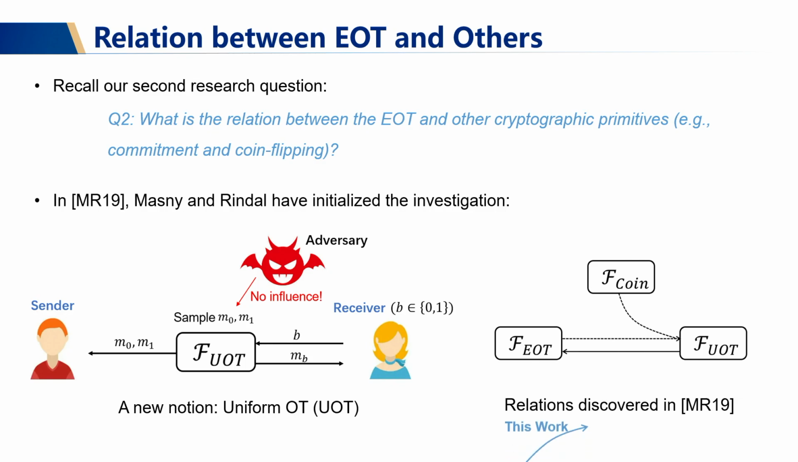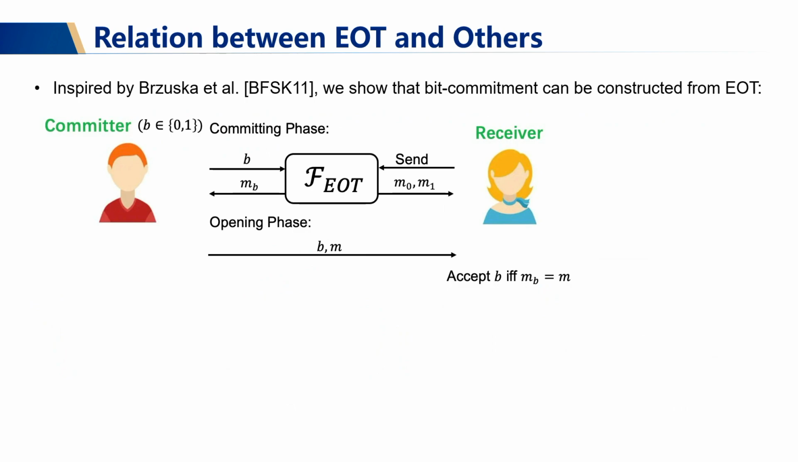And in this work, we will show you that EOT actually implies coin flipping. And therefore, EOT implies UOT. We start by showing that EOT implies bit commitment. And our construction was inspired by BFSK11. Recall that in BFSK11, the authors showed that the standard 1-out-of-2 OT implies bit commitment. And in this work, we observe that the 1-out-of-2 OT can be replaced with the EOT. And we present our construction in the picture above.